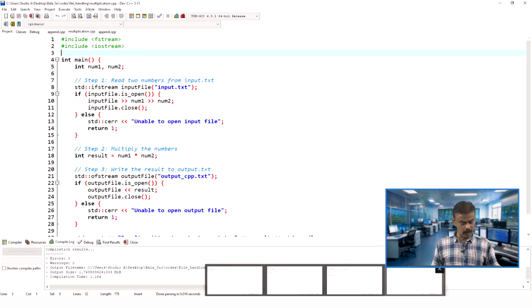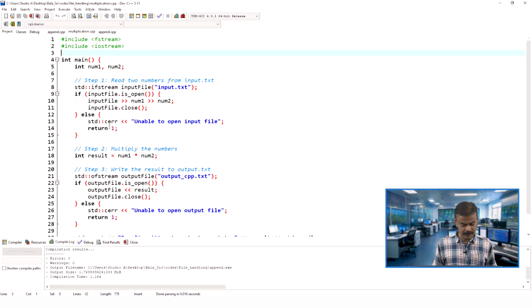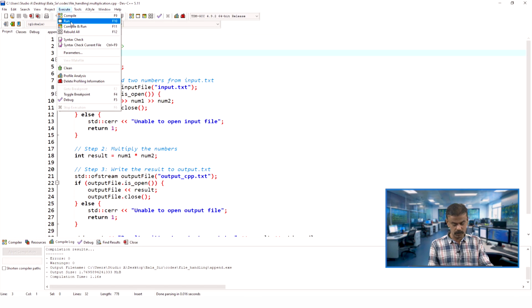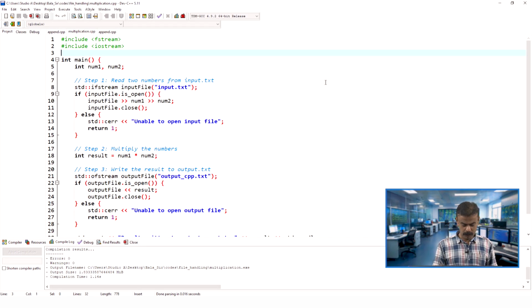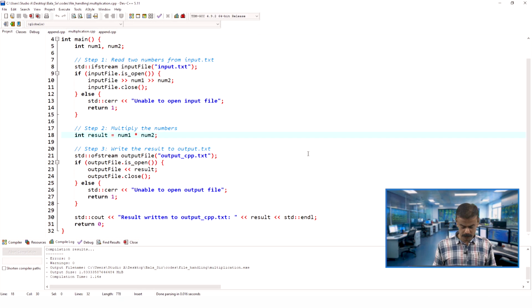I explained all of line numbers 8 to 15. Now the result is nothing but number 1 into number 2, so 10 into 5 we should get 50, and I have also talked about output_CPP. Going down in the program, number 1 into number 2, the result is written to output_CPP.txt, and the console will print the result also.